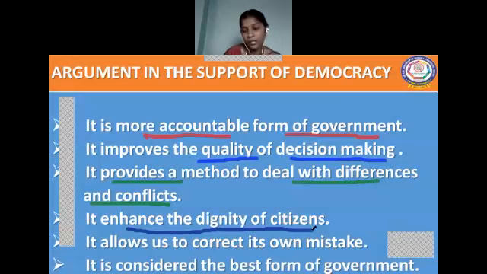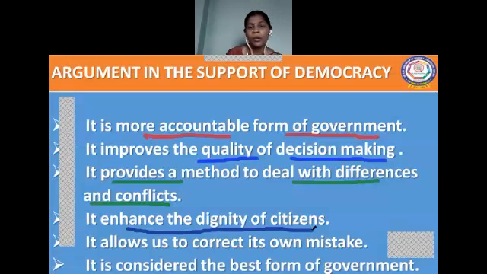As we discussed in the previous sessions, democracy is based on the principles of political equality. In a democratic form of government, the state respects the rights of citizens. Whether they are rich or poor, educated or less educated, everybody is seen as equal in front of the law.